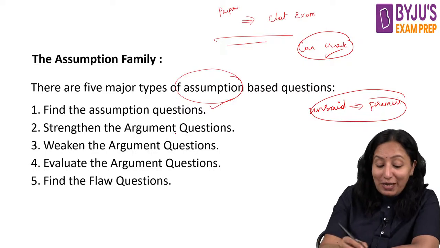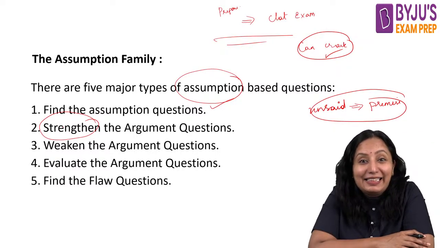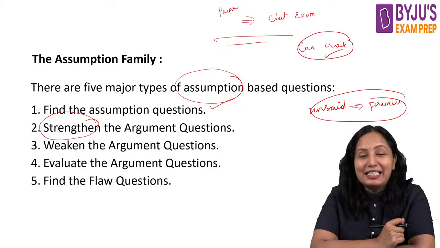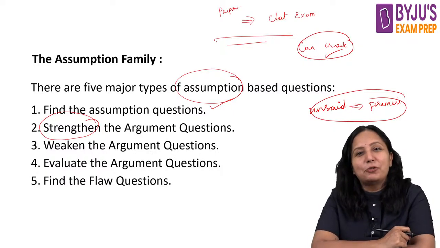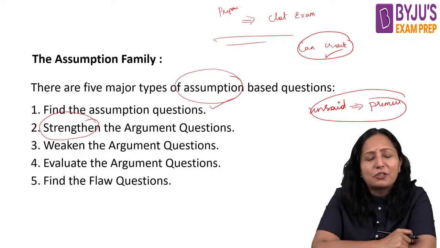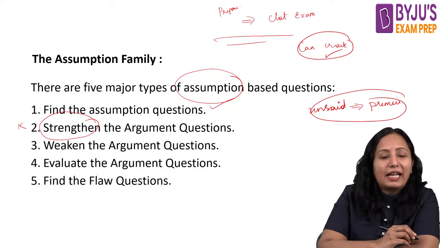And also you have strengthen the argument. I'll give you very nice examples for strengthening and weakening. Strengthen means you have to support. You need to give some premises which will support, so that on the given condition, the conclusion will tend to happen. That means strengthening is supporting, right?